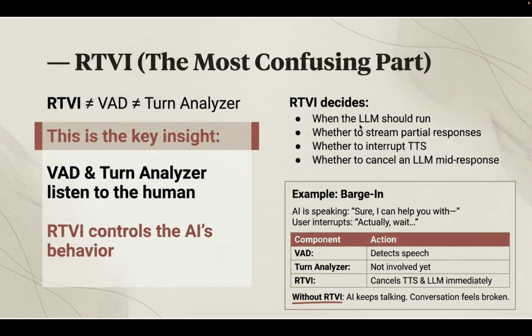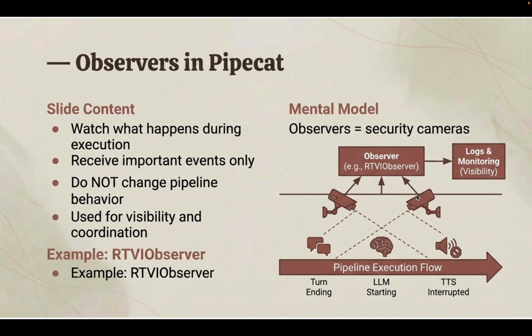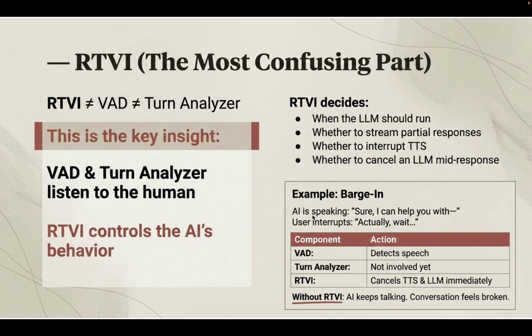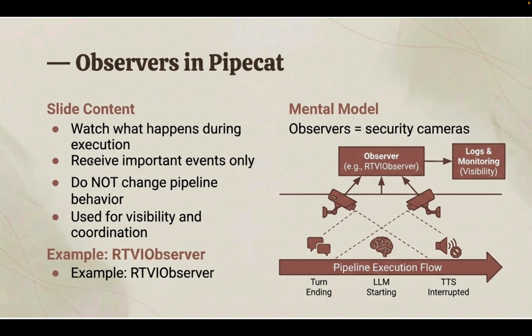It also decides when the LLM should run, whether to stream partial responses, and all of that. For example, the AI is speaking and a user interrupts. RTVI cancels the AI, and RTVI is used to interrupt that. So VAD detects the speech, the turn analyzer analyzes whether the user is actually taking a turn or not, and RTVI cancels the TTS and LLM immediately. So without RTVI, the AI would keep talking and the conversation would feel broken.